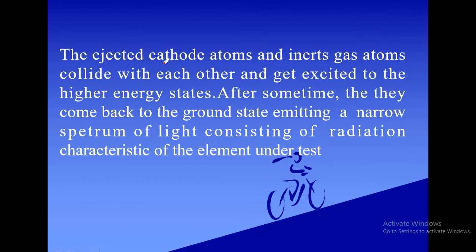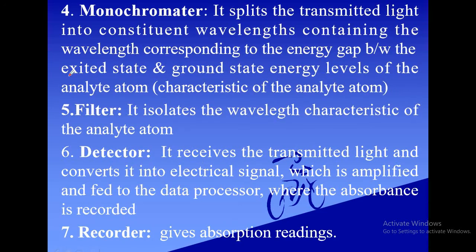Now the ejected cathode atoms and inert gas atoms collide with each other, as explained earlier, and get excited to higher energy states. After some time they come back to the ground state, emitting a narrow spectrum of light consisting of radiation characteristic of the element under test. The monochromator splits the transmitted light into constituent wavelengths, containing a wavelength corresponding to the element under test, that is characteristic of the analyte atom.